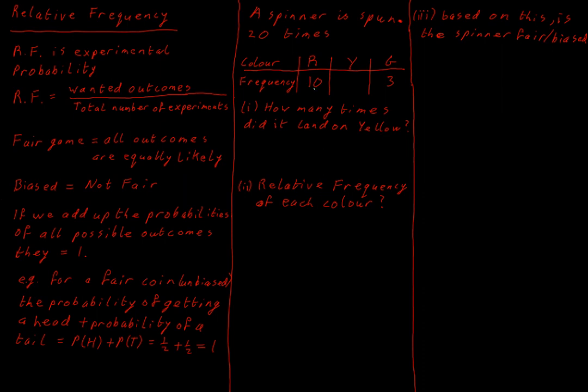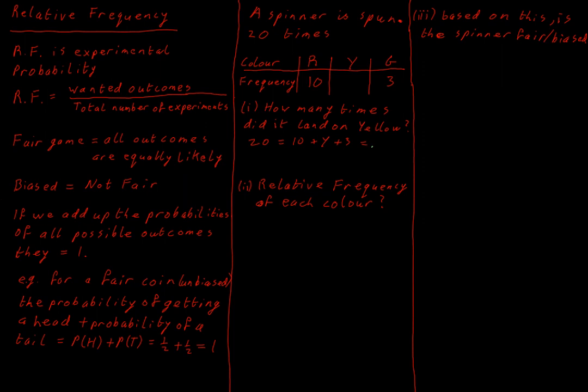How many times when we spun the spinner did our arrow land on yellow? Well, I know that it came up 10 times on red and 3 times on green, and the only other color remaining is yellow. So if I added up all of these 3 frequencies, I'd have to get 20 because it landed on one of these 3 colors 20 times. So I'd have 20 is equal to 10 plus yellow plus 3.